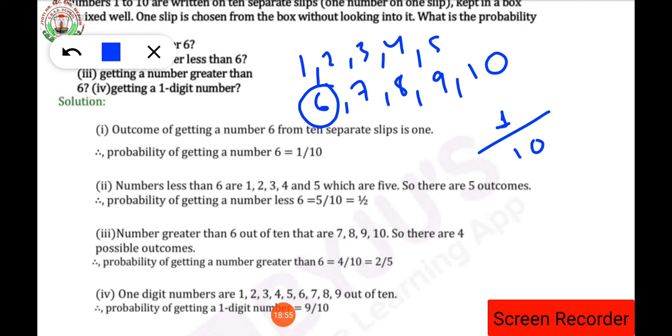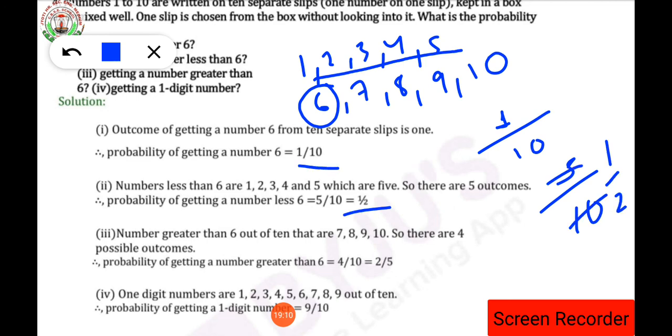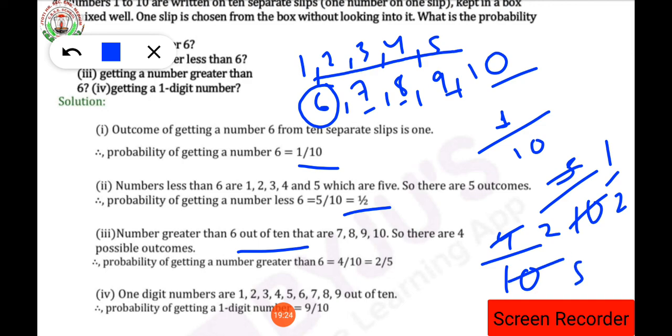The number less than 6. How many numbers are less than 6? That is 1, 2, 3, 4, 5. 5 numbers are less than 6, isn't it? And how many total slips are there? 10 slips are there. So the answer will be 1 by 2. Understood up to here? Next, how many numbers are greater than 6? So 1, 2, 3, 4. 4 numbers are greater than 6 and the total number of slips is 10. So this will be 2 by 5. That is the answer.